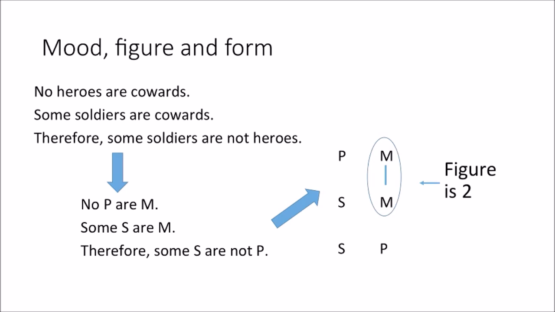Now, I didn't show this to you on the slides, but if you take your textbook and look at the inside front cover on the left, it has everything that we've been talking about listed there. It talks about what the major and the minor term are, what the major and the minor premises are, and then it talks about the figures. Right in the middle, it has a picture of all 4 possible figures. Figures 1, 2, 3, and 4 are all based on where the M's are. So take a look at that.